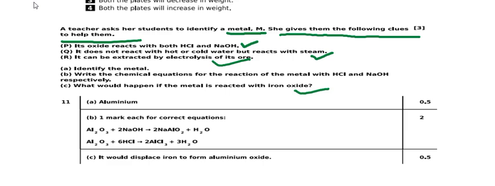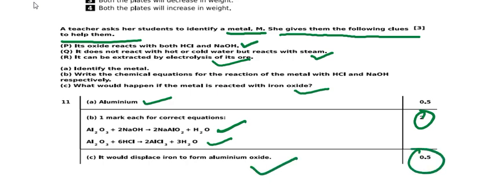So for the first, we go with aluminum. You write aluminum for A. Identify it as aluminum. B. Aluminum oxide and sodium hydroxide, we get sodium aluminate and H2O. Like this, you get aluminum oxide plus hydrochloric acid gives aluminum chloride and H2O. So this way you can write, you get 2 marks, right? And the last question C, it would displace iron to form aluminum oxide. We get 0.5. Like this way you write the answer, you get 3 marks for that, right?